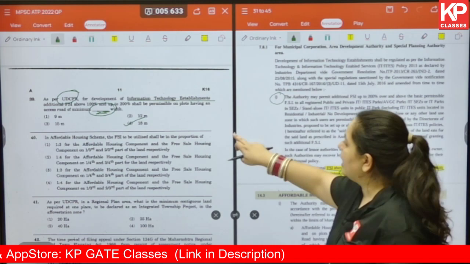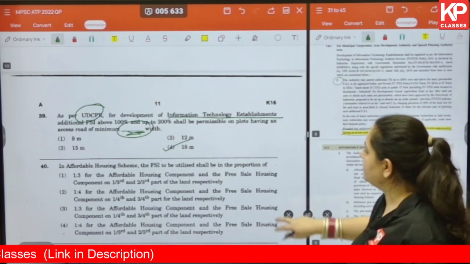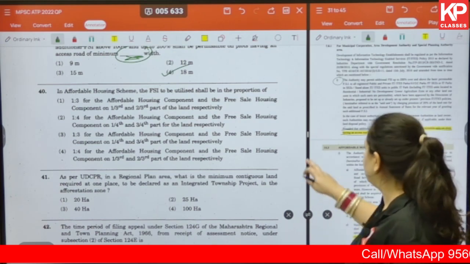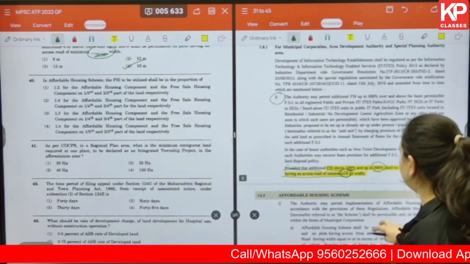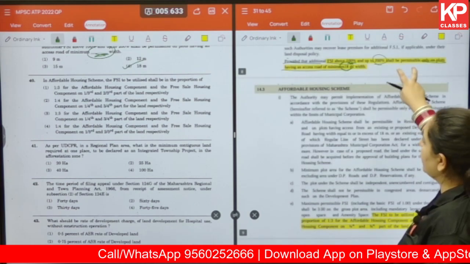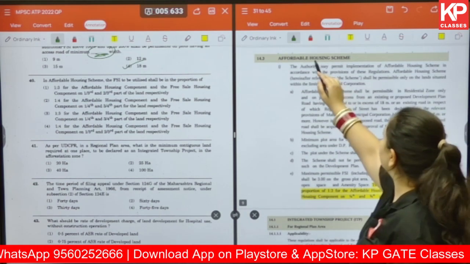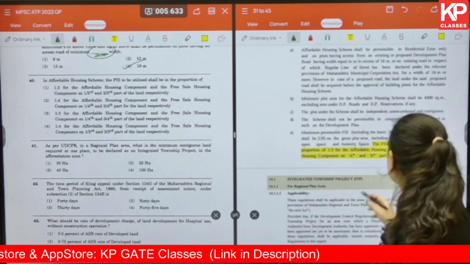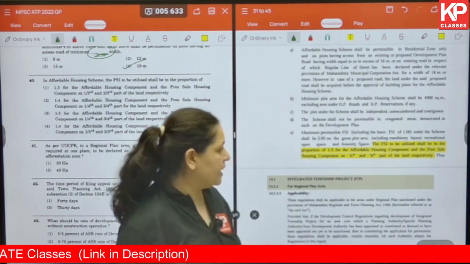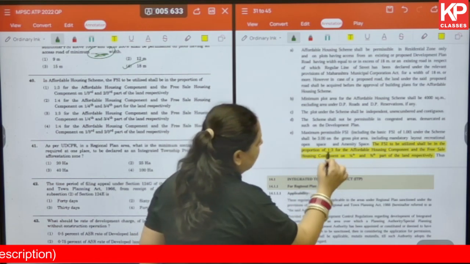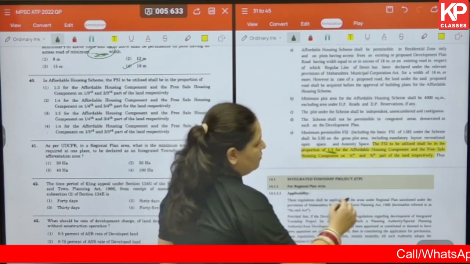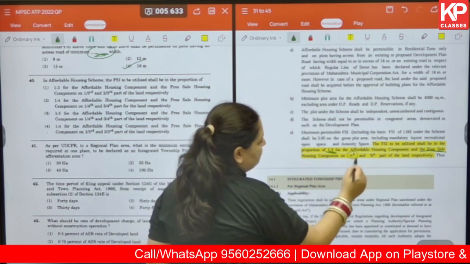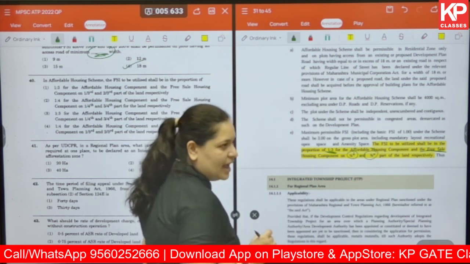Okay, moving on. In affordable scheme, the FSI to be utilized shall be in proportion of what? Again, let's look into the document of UDCPR to understand this. Under 14.3, which talks about affordable housing scheme, we will get point E talking about this particular question. This says the FSI to be utilized shall be in the proportion of 1:3 for the affordable housing component and the free sale housing component on 1/4 and 3/4 part of the land respectively.